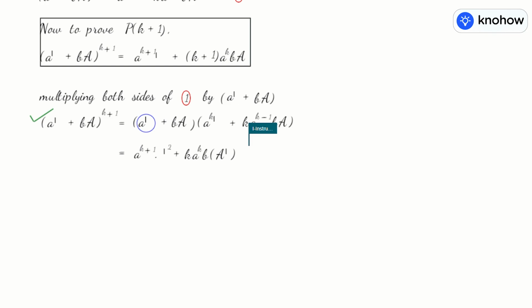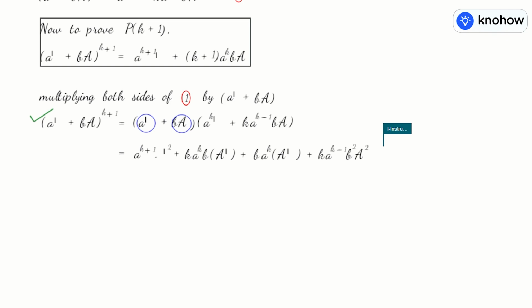And now start multiplying with BA to both terms in the bracket. So you get plus BA^k as such, and AI, B A^k AI, where AI again is put in bracket so that in the next step I can replace it just by A. And now multiplying with BA to the second term, you get k A^(k-1) as such, B into B makes it B square, and matrix A multiplied with matrix A makes it A square. Just leave it here for a moment and see.